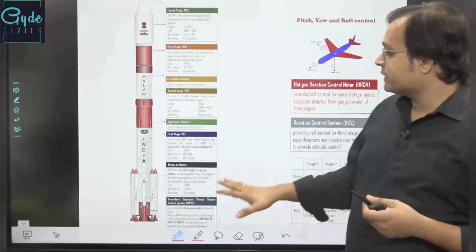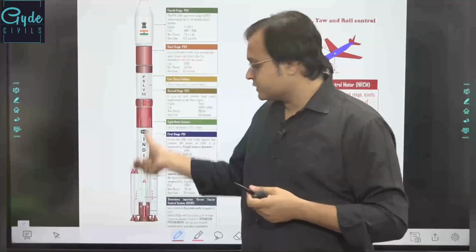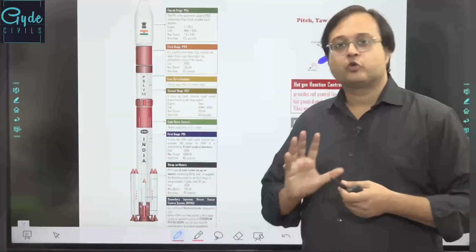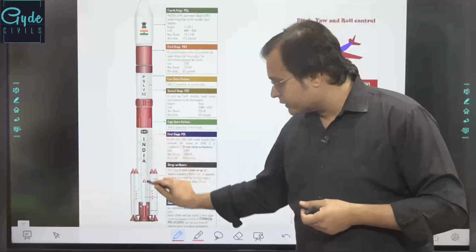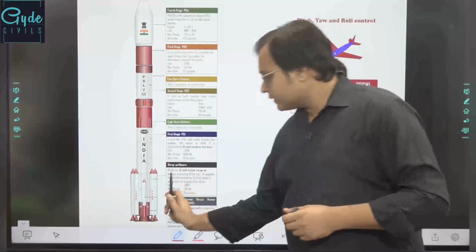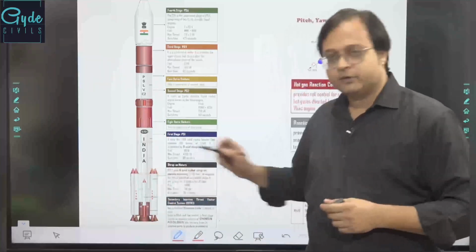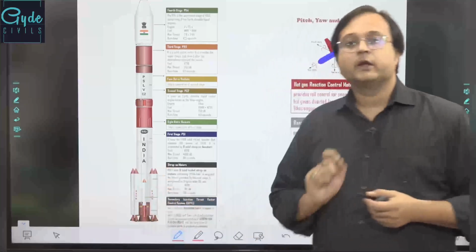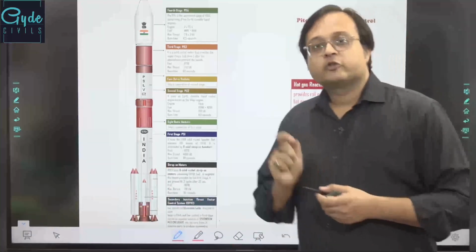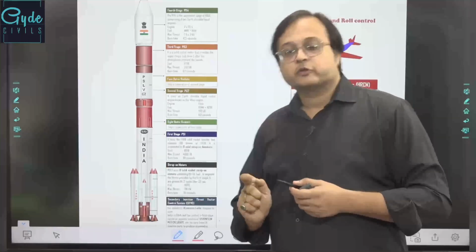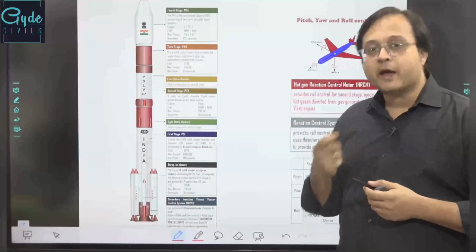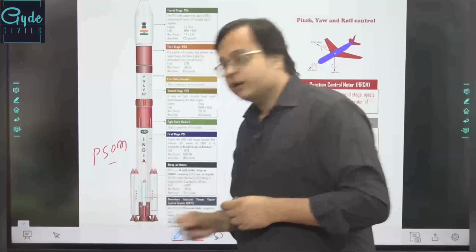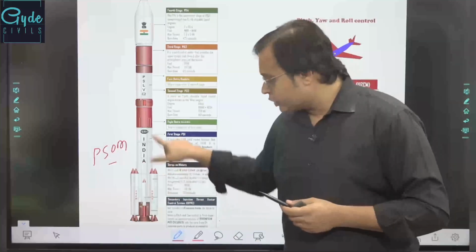Now, when we look at PSLV's 4 stages, the initial stage is the solid fuel stage. The solid fuel is placed in the core engine. This is the core engine that you can see. The core engine is surrounded by 6 different motors, or 6 different boosters. These are called the solid strap-on boosters or strap-on motors, or primary strap-on motors also, PSOM. Strap-on motors because they are loosely bound to the core body.